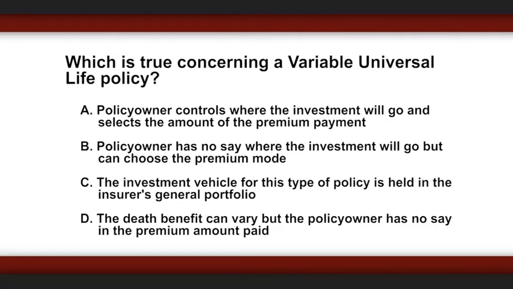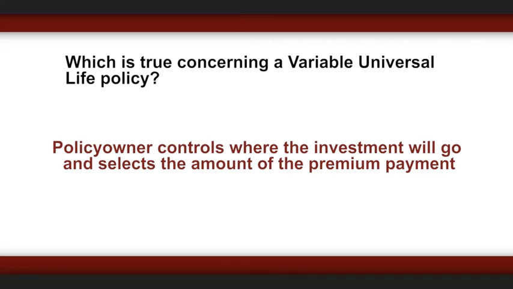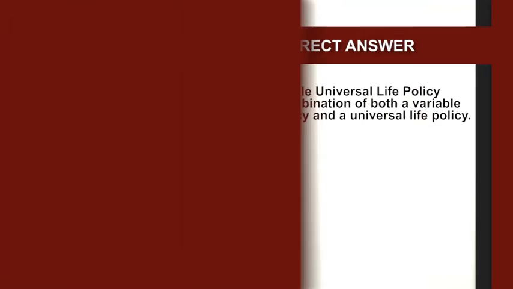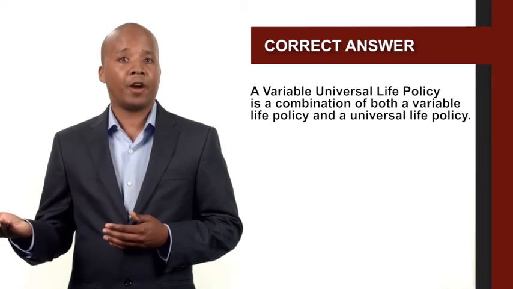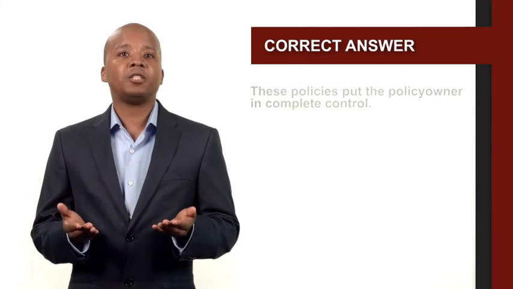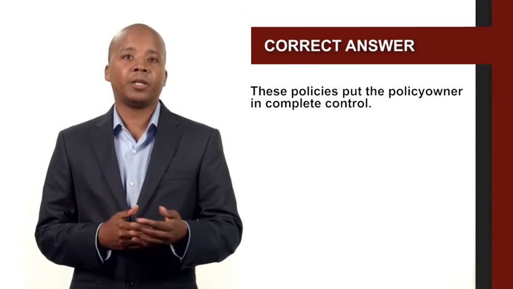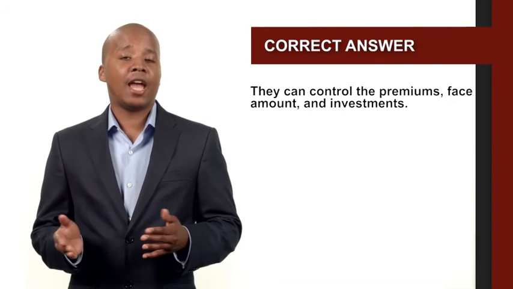The death benefit can vary, but the policy owner has no say in the premium amount paid. The correct answer is policy owner controls where the investment will go and selects the amount of the premium payment. A variable universal life policy is a combination of both a variable life policy and a universal life policy. These policies put the policy owner in complete control. They can control the premiums, face amount, and investments.